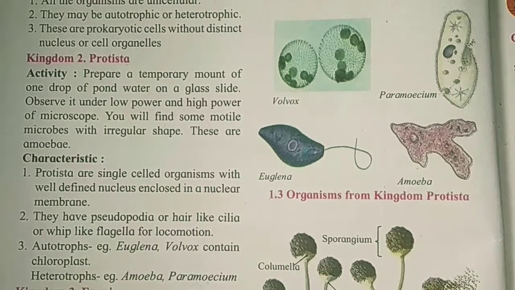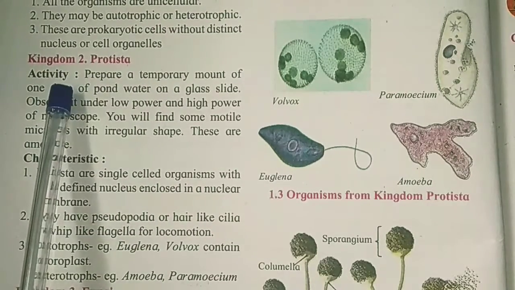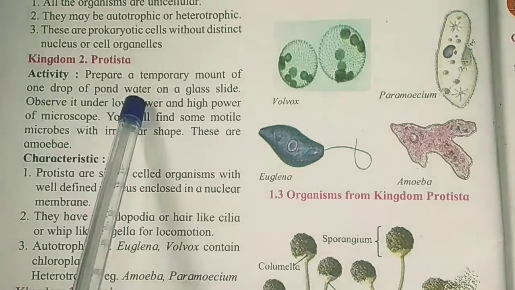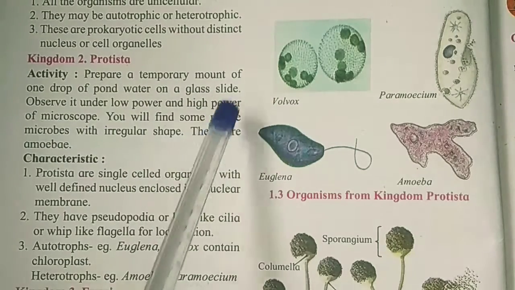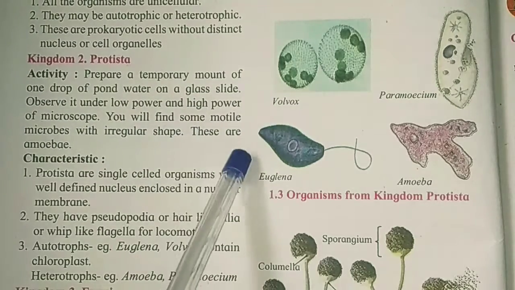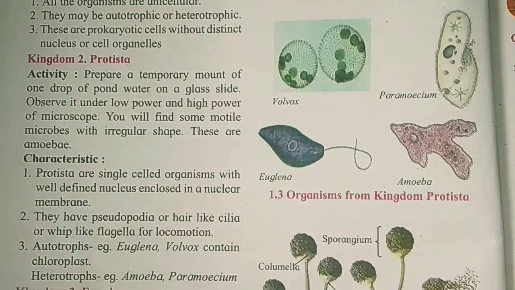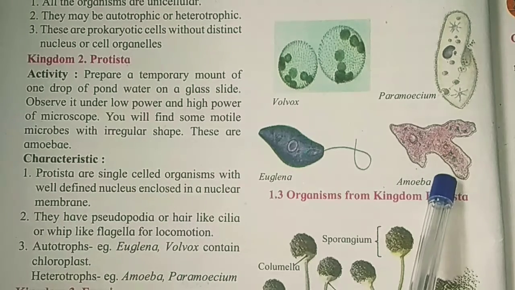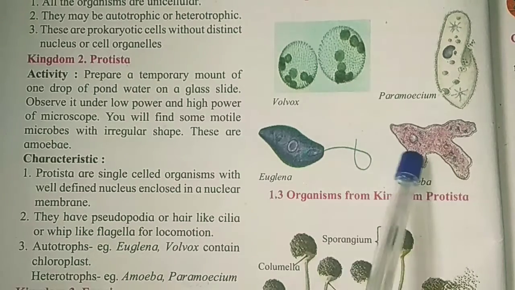So the next kingdom 2 is Protista. So what is the activity? Prepare a temporary mount of 1 drop of pond water on a glass slide. Observe it under low power and high power microscope. You will find some motile microbes with irregular shape. These are amoeba. So in the fresh water we found amoeba. Okay, see this, the structure of amoeba. So it is not constant, it always changes.